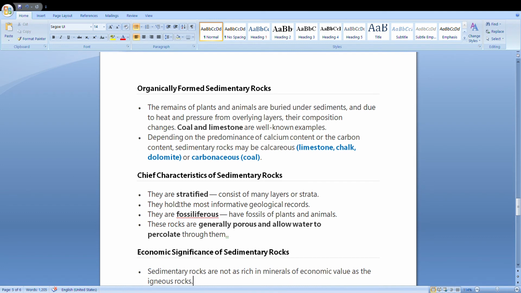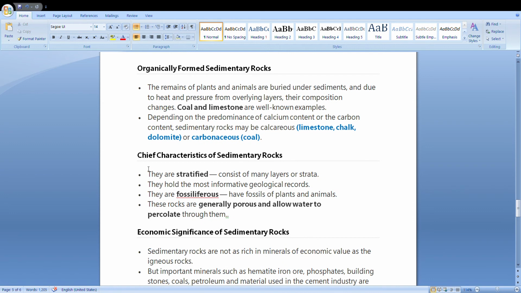Chief characteristics of sedimentary rocks are, I have already told you, they have layers. This is called strata. Strata means lines, one after another. So they have layers. They are very important for geological records. If we want to know the age of something, we see the types of rocks over there and we can easily find what is the age of it. Because sedimentary rocks generally have fossils which have carbon content, and you can easily make out how old the carbon is and you can find the age of anything. They are rich in fossils. So sedimentary rocks have got coal, petroleum, natural gas, which are very important minerals.